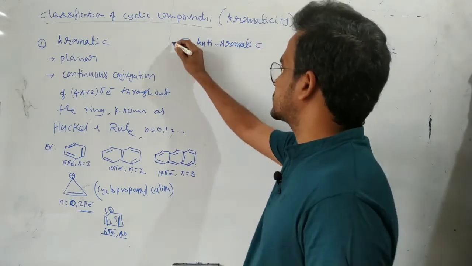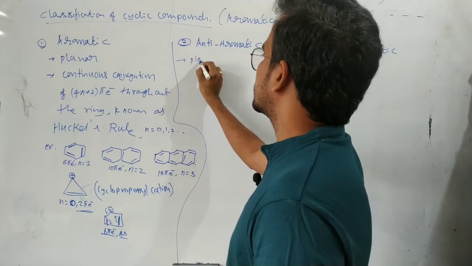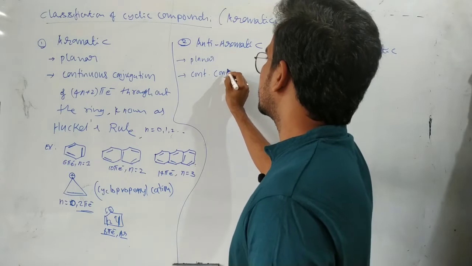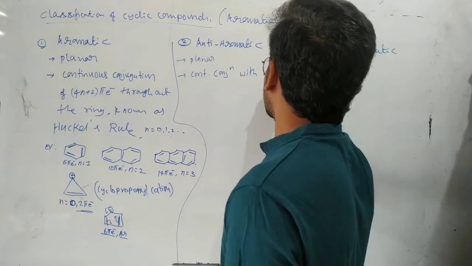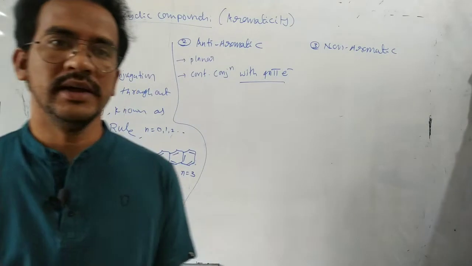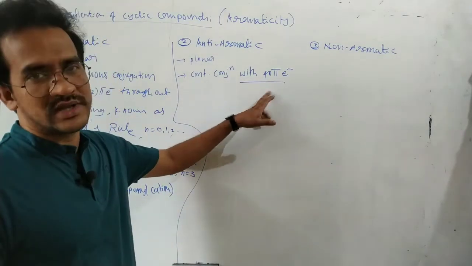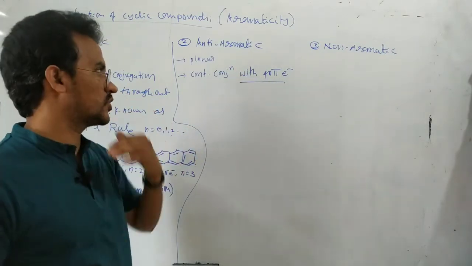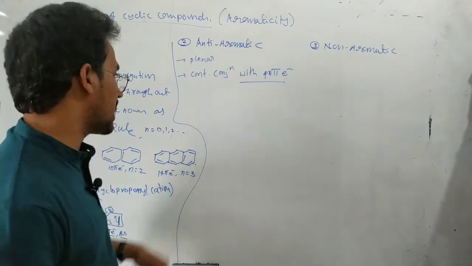Now coming to anti-aromatic. Anti-aromatic means the compound must be planar, with continuous conjugation with 4n pi electrons. Here n equals 1, 2, 3 and so on. That means 4 pi electrons, 8 pi electrons, 12 pi electrons: those molecules are anti-aromatic compounds. If 2, 6, or 10 electrons, that is an aromatic compound.